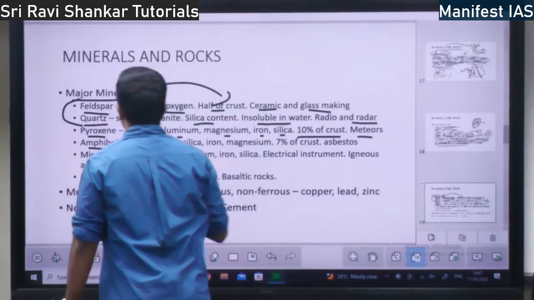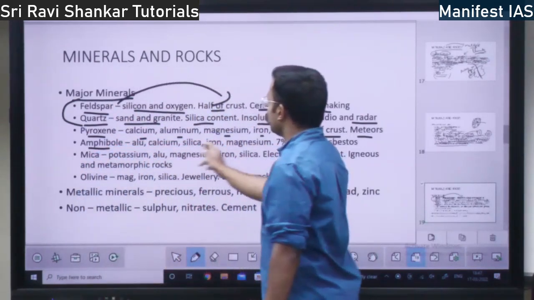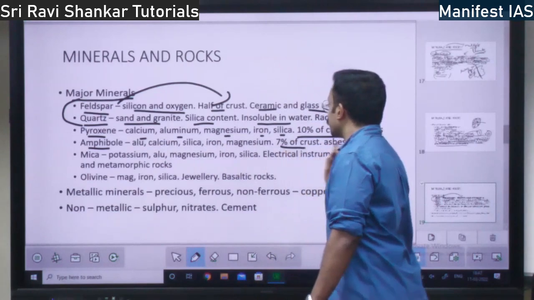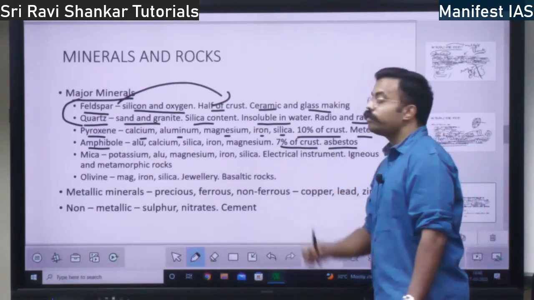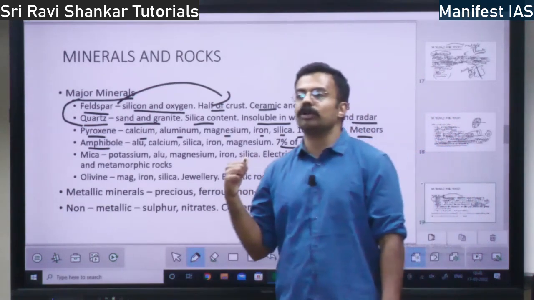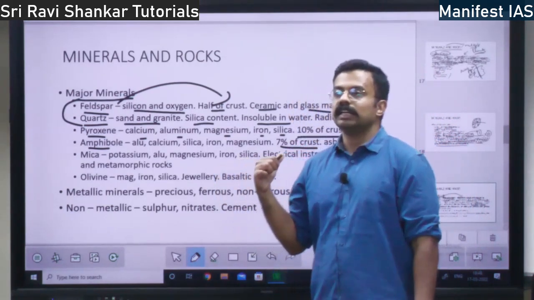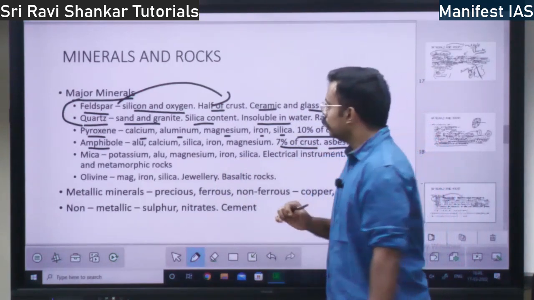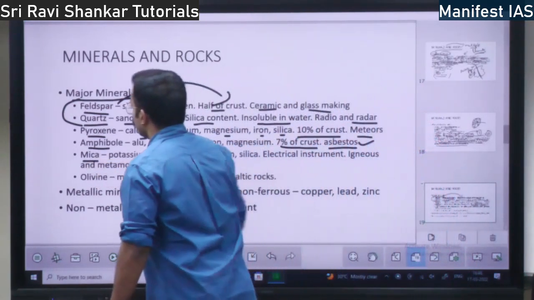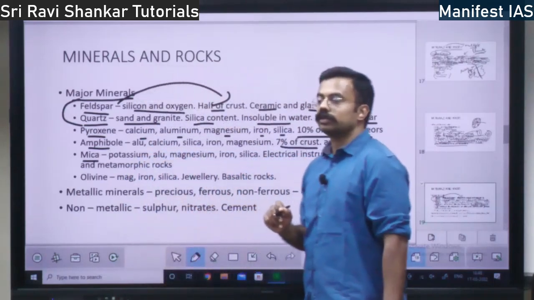Then you have amphibole. Amphibole also, you need not know the elements which are there. 7% of the crust is amphibole, right? Where is this amphibole used? Asbestos sheet. In the asbestos sheet, you will find the amphiboles. Next you have mica. Where is mica used?